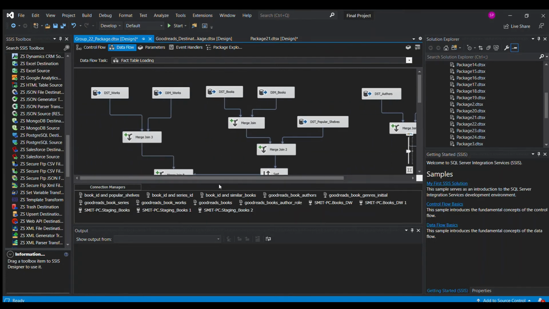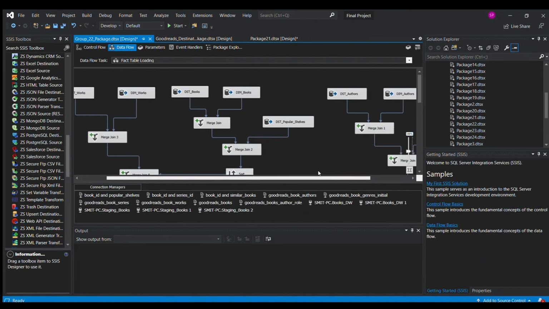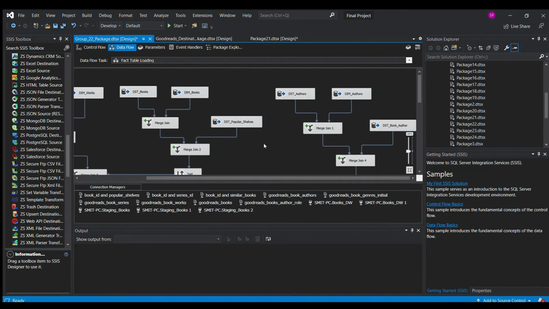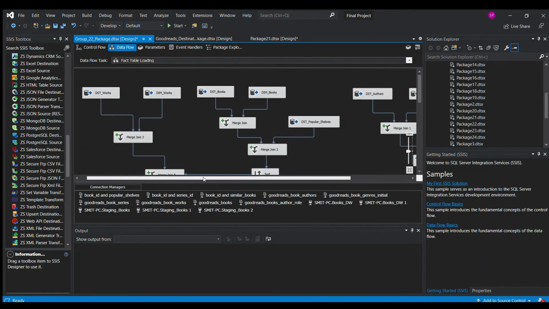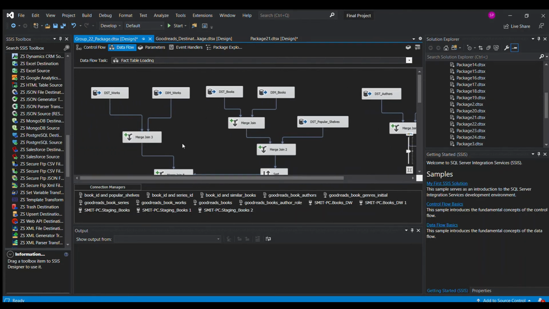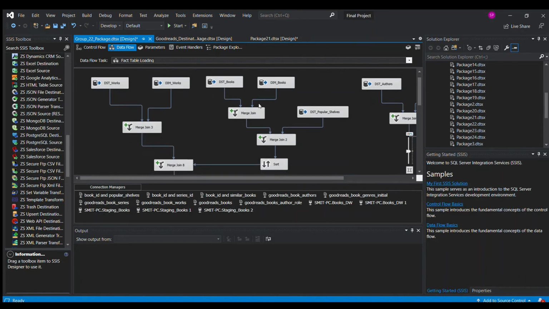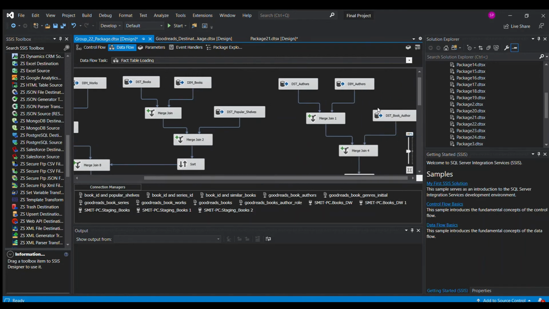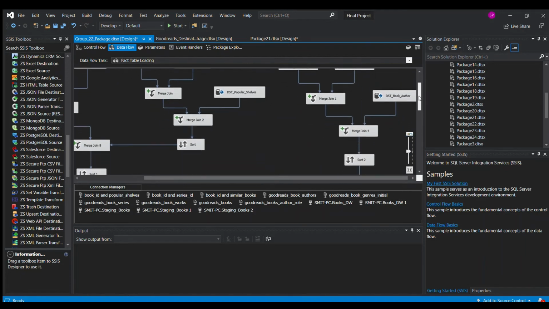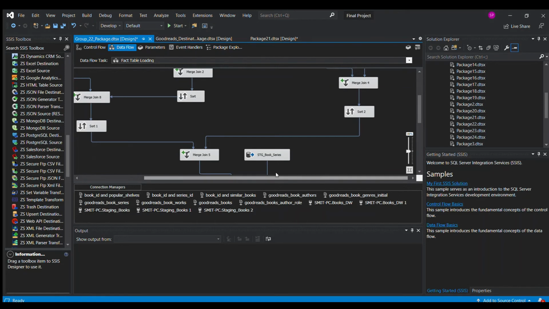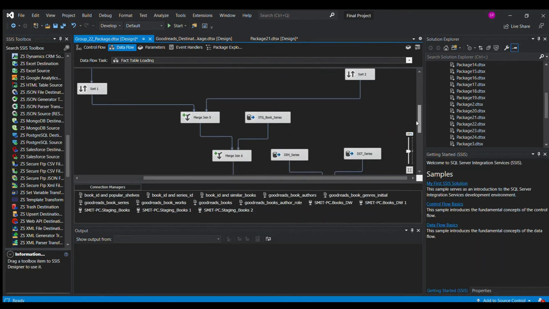So we take in the works table, the books table, and the authors table. We first join these tables based on the work id. Books are joined by the common book id, and authors tables are joined with the help of author IDs. After that we also take in the series table, which has a common series ID.